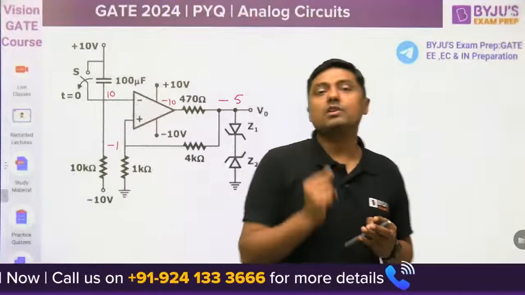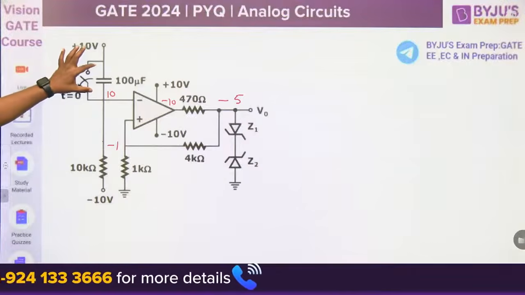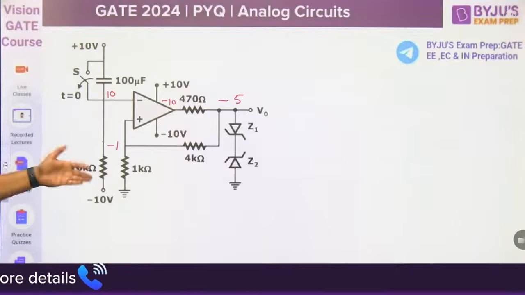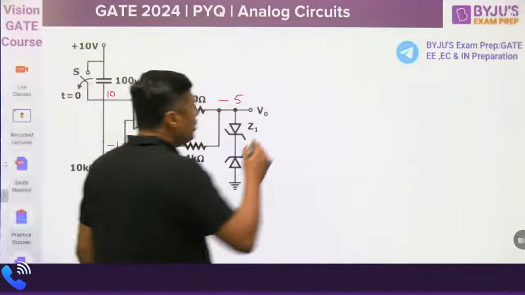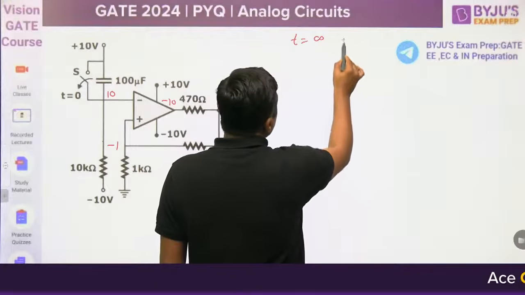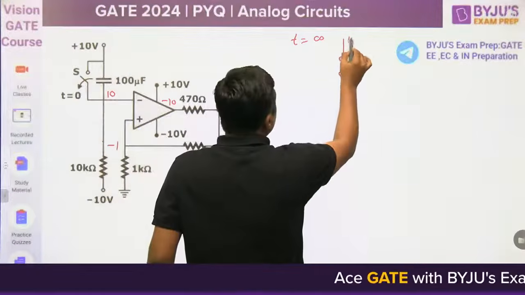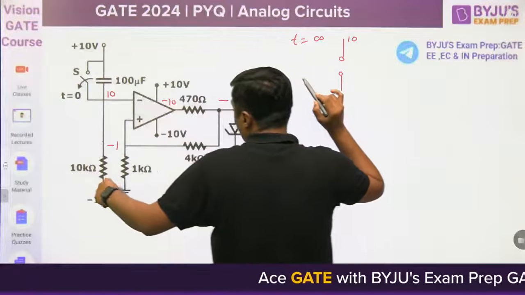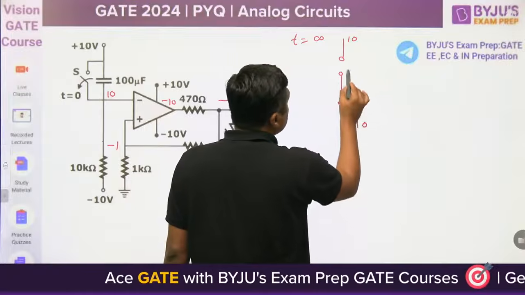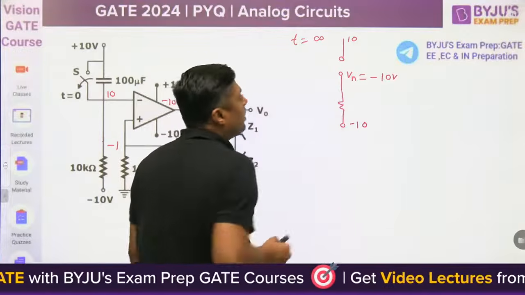The capacitor will charge. Once the capacitor will charge, exactly at t equal to infinite, capacitor will act as open circuit because this is DC. So at t equal to infinite, when capacitor acts as open circuit, there is no current. This is the 10 volt. What is the current through the 10 kilo ohm resistor? 0. This is -10 volt. This is the VN terminal. So what is the VN? -10 volt. VN will become -10 volt.